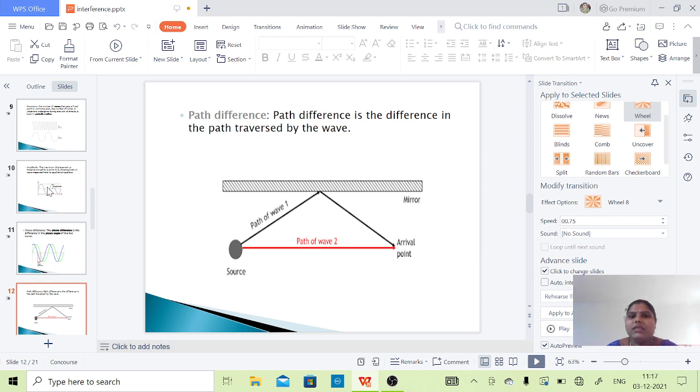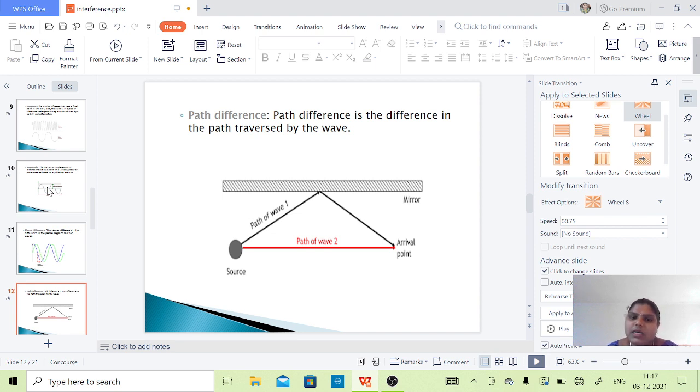And now, path difference. What is meant by path difference? Let us consider a source and a destination. There are so many paths to reach from source to destination, but path difference is the difference in the path traversed by the wave. See here how much path 1 will be and path 2 will be.